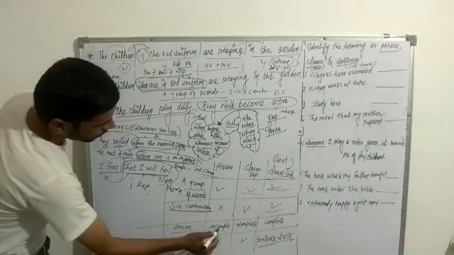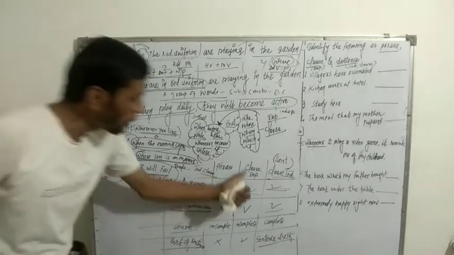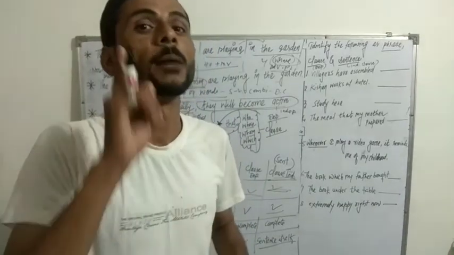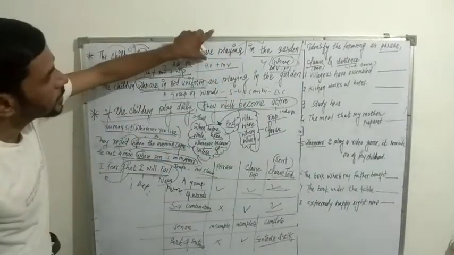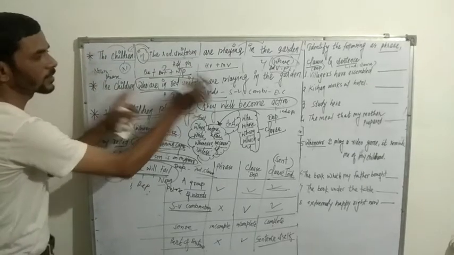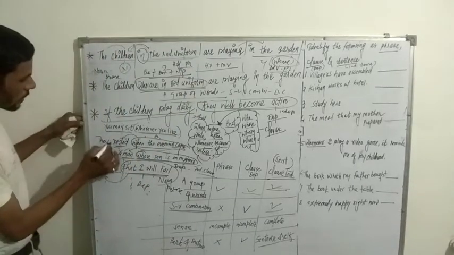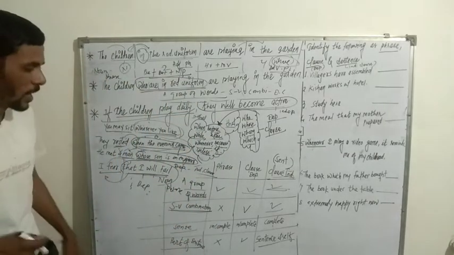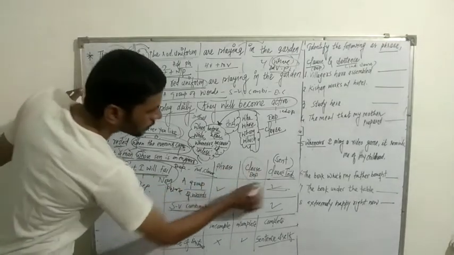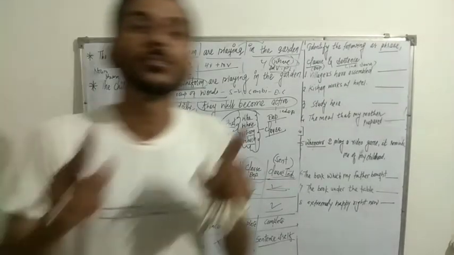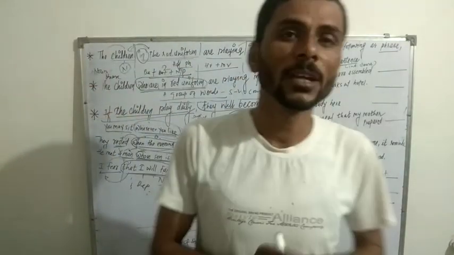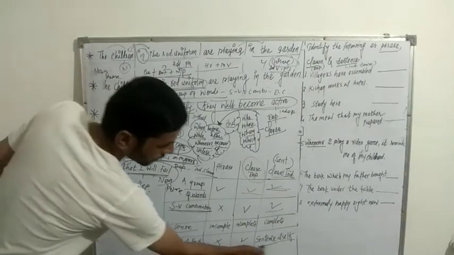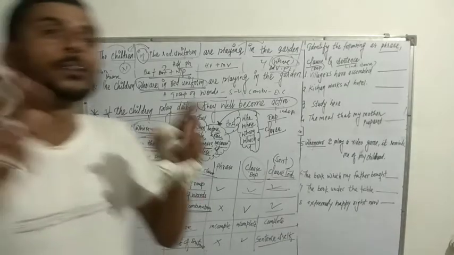Next thing, sense. A phrase gives incomplete sense. A dependent clause also gives incomplete sense, but a sentence having a dependent clause gives a complete sense. That's the main thing. It means this sentence gives a complete sense, and only this one gives incomplete sense. And parts of a sentence. It means we can talk about the dependent clause. A dependent clause is a part of a sentence, but an independent clause is not a part of a sentence. It is itself a sentence. It is mentioned here. Parts of sentence, no, yes, but the independent clause is not a part of a sentence, it itself is a sentence.